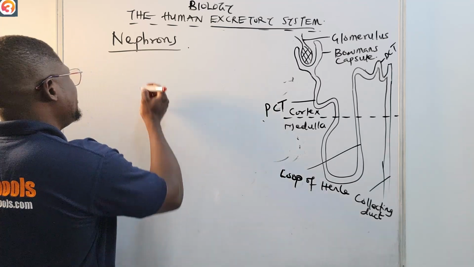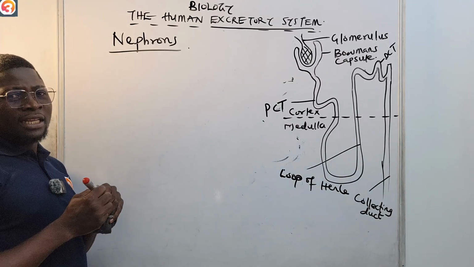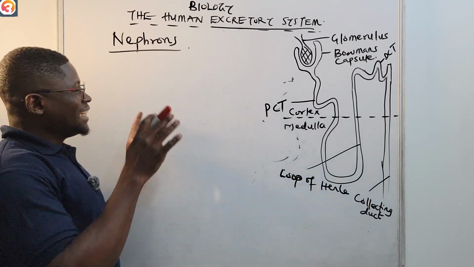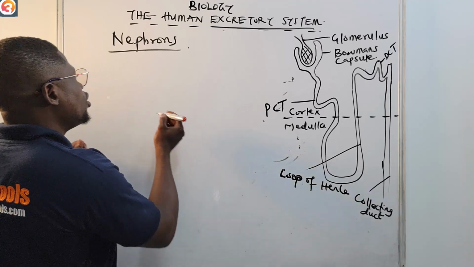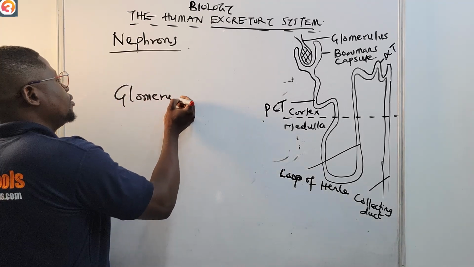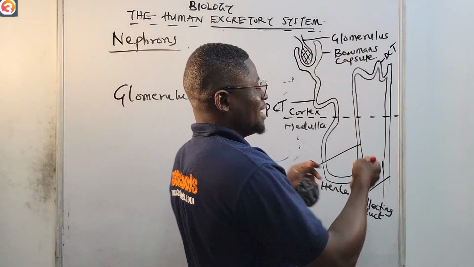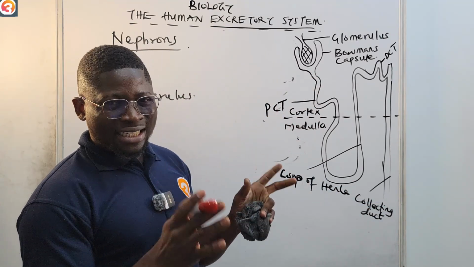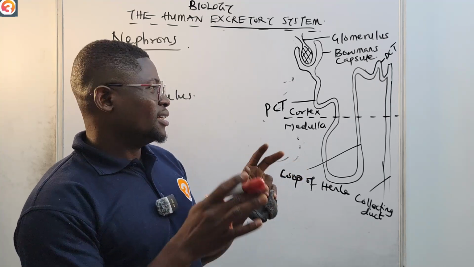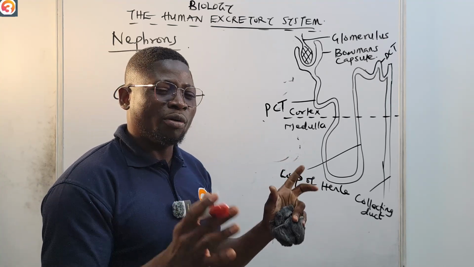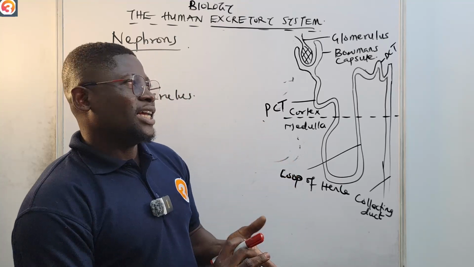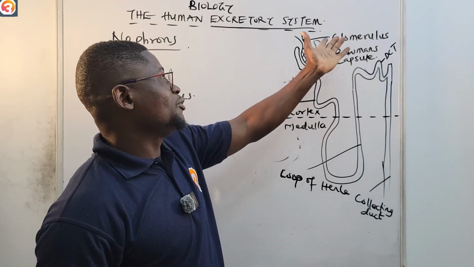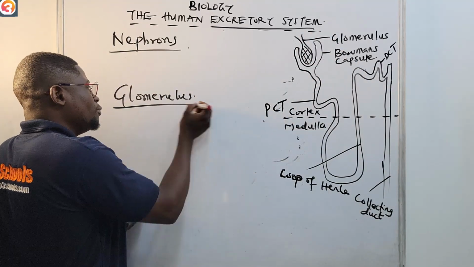The nephron is made up of many different things. There are so many of these nephrons in the kidney, and each nephron is made up of something we call the glomerulus. This is the nephron that we are seeing here. Do not mind the diagram; if you want a more detailed diagram, go online or use your textbook to see a better diagram of the nephron. You can see the Bowman's capsule, and each nephron has a glomerulus.